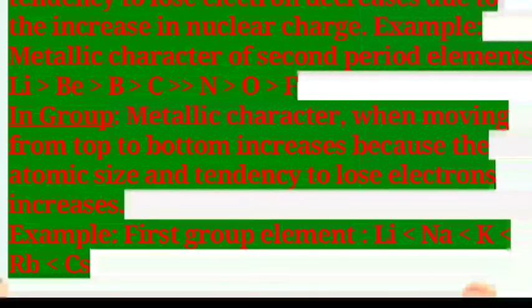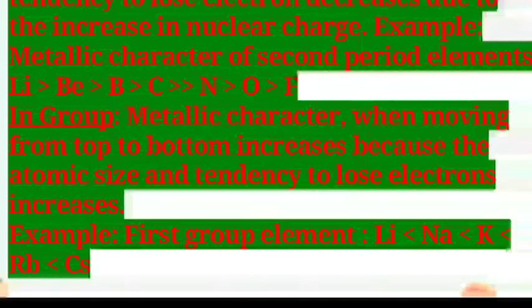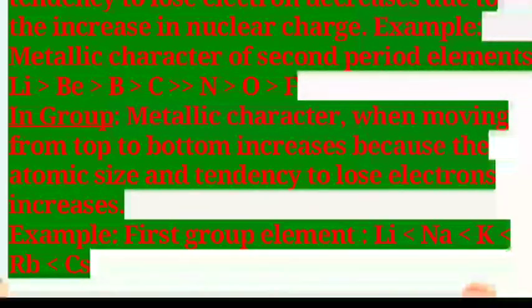So, in the first group from lithium towards cesium or francium, metallic character increases from top to bottom. Lithium has less metallic character than cesium. Cesium has more metallic character.